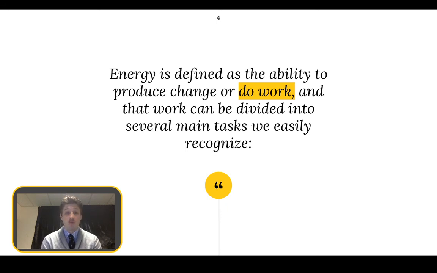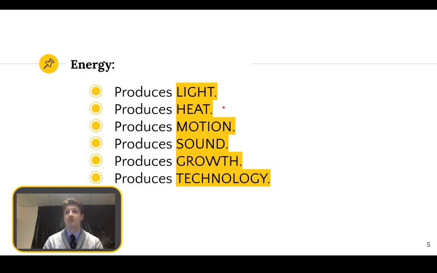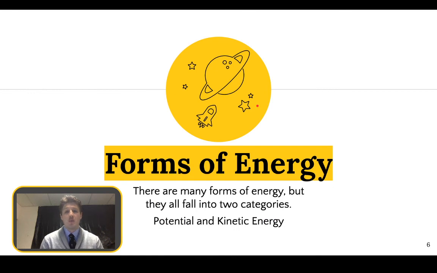Energy helps our bodies grow and our minds think. Energy is changing, doing, moving, working. So let's unpack it even further. As I said before, it helps us realize some of these things. So energy helps us create light, heat, motion, sound. It allows our bodies to grow, and it allows our technology to function. How does it do this though? Well, we have two main forms of energy, and those are potential and kinetic. And we're going to unpack those today.